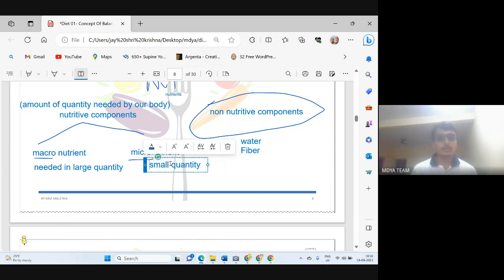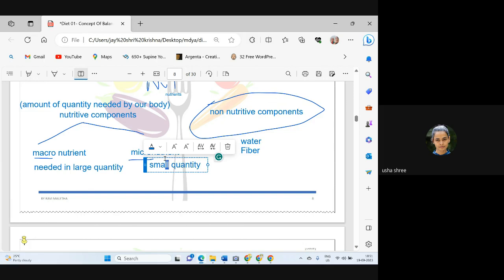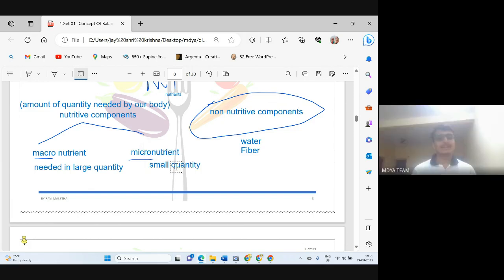One more question is there. Is it like macronutrients are more important for us than micronutrients? No, no, no. We need both. Okay, very good. Please make it clear that macronutrients and micronutrients are equally important and equally beneficial for us, but on the basis of quantity needed by our body, these are classified.